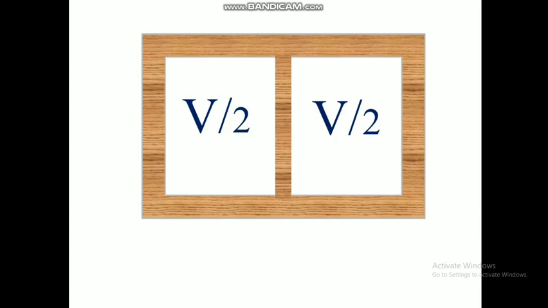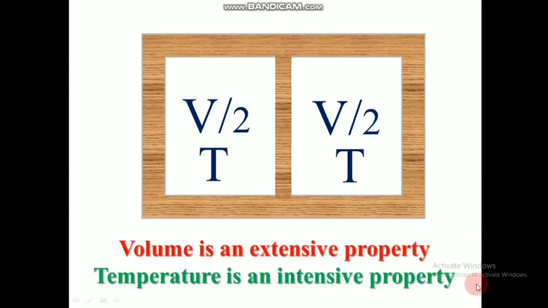Extensive properties change with the amount of matter which we are experimenting with, and intensive properties like the temperature will not change even if we change the amount of matter. So from this we proved that volume is an extensive property and temperature is an intensive property.